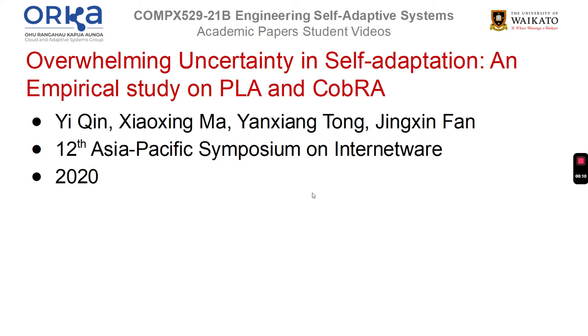The paper is The Overwhelming Uncertainty in Self-Adaptation, an empirical study on PLA and CobRA. The authors of this paper are Yi Qin, Xiaoxing Ma, Yanxiang Tong, and Jingxin. This was presented at the 12th Asia-Pacific Symposium of Internetware in the year 2020.